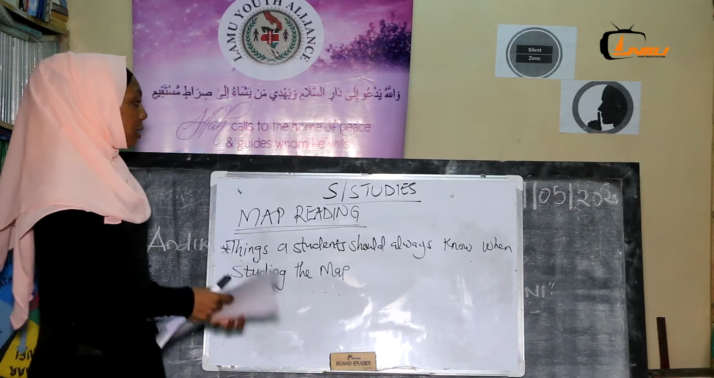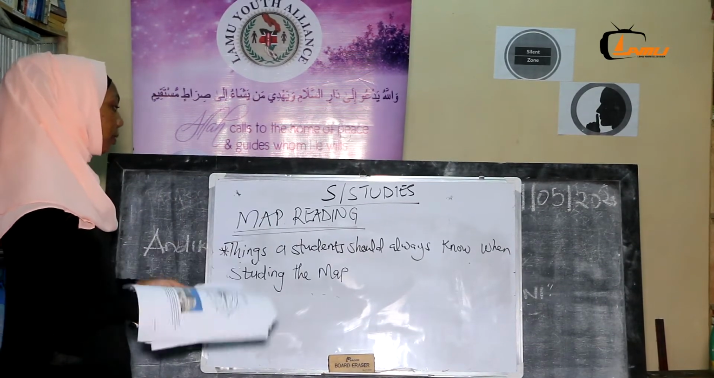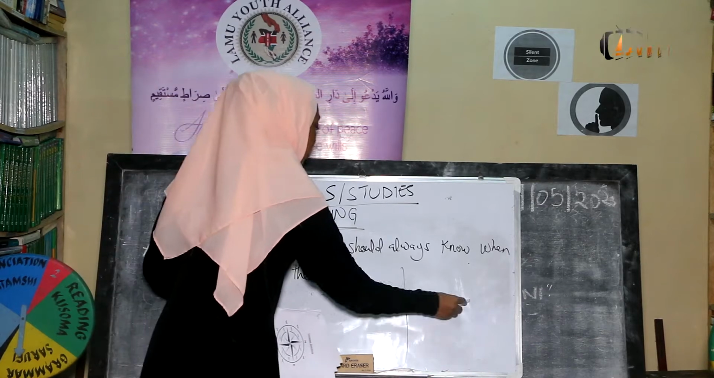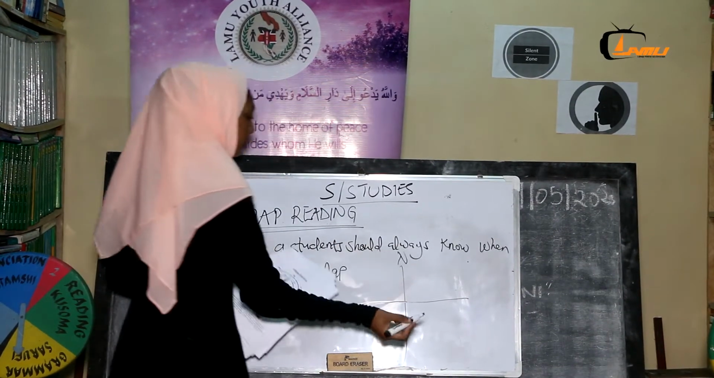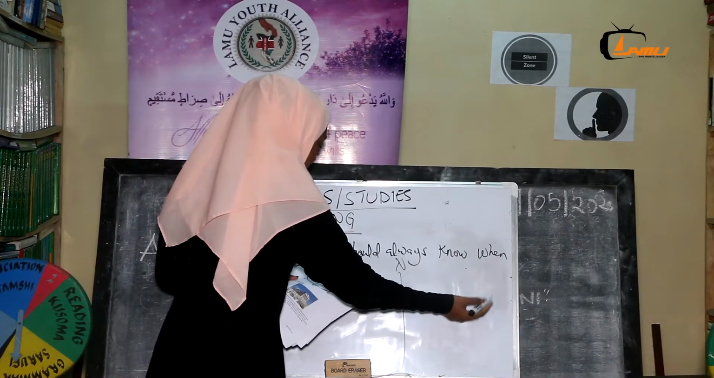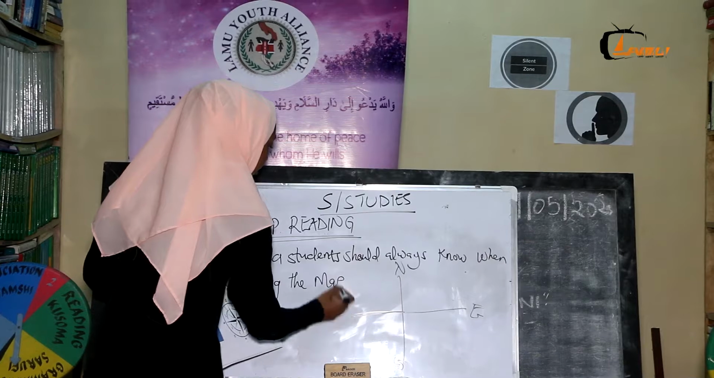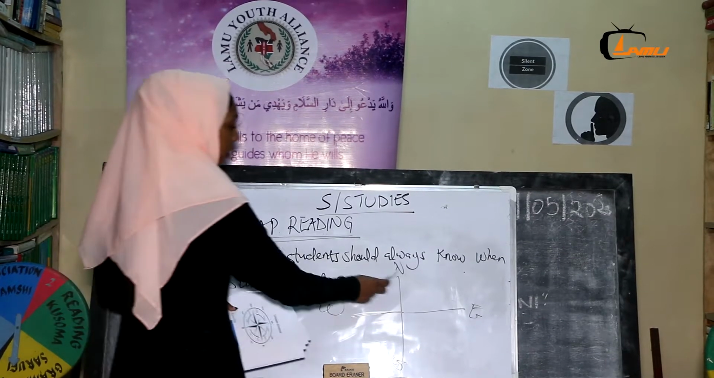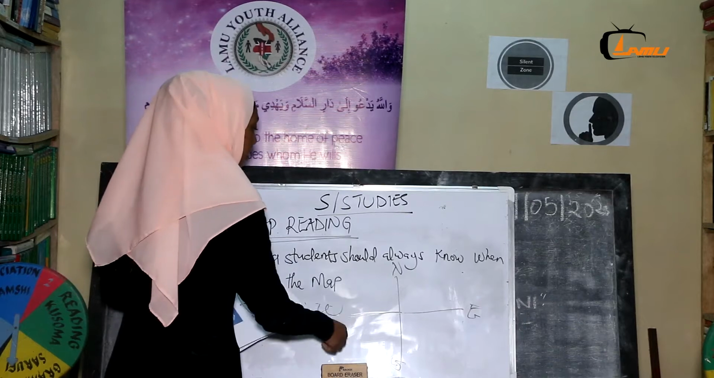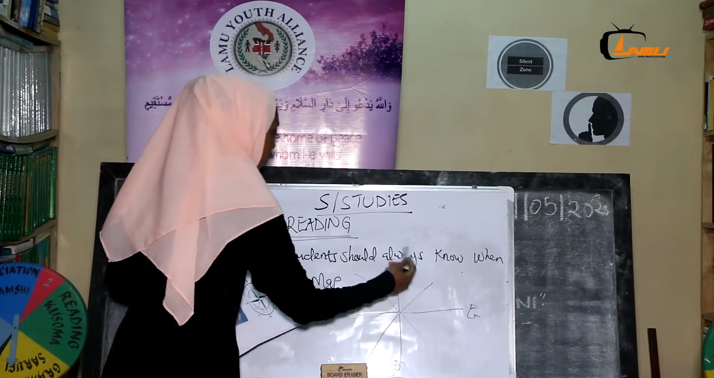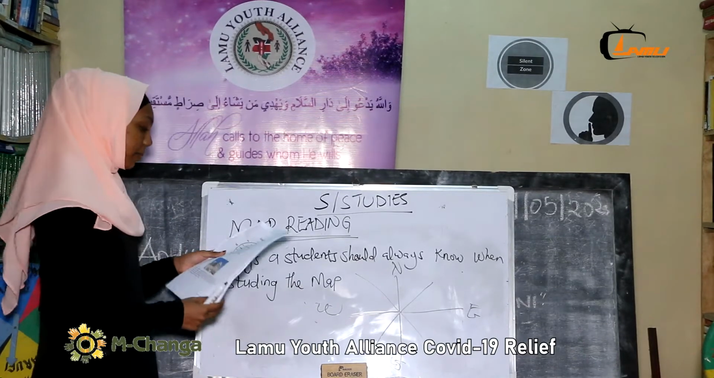Another thing that a student should know when studying a map is compass direction. That is the north. One should study it. It should be in your mind before studying a map. That is east, and this is south, and this is west. We say "Never Eat Sukuma Wiki." That is the compass direction. You should know all of it, because we will be using it in a map.